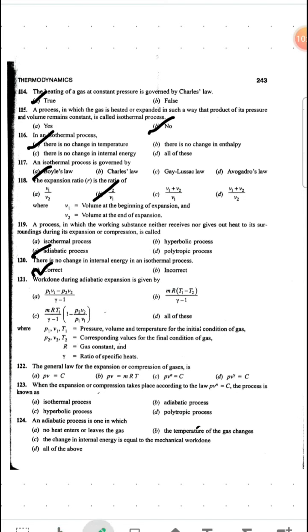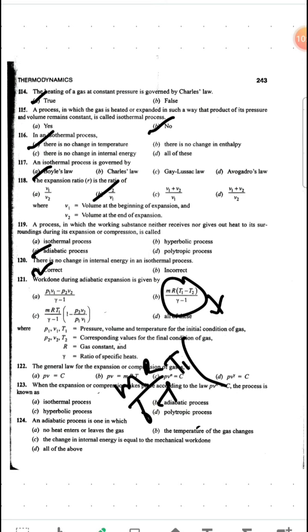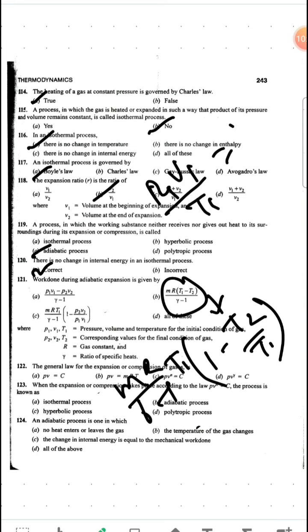And how will you get option C? If you take MR by gamma minus 1 and then T1 minus T2, you take T1 common, you will get 1 minus T2 by T1, right? From that, do one thing: from Boyle's law, Charles's law and Gay-Lussac's law, if you combine, you will get P1 V1 by T1 equal to P2 V2 by T2.